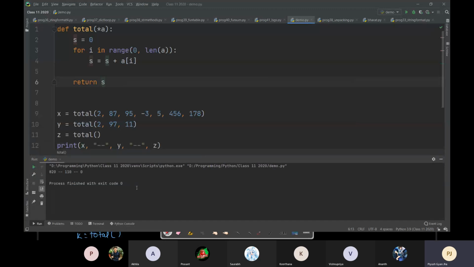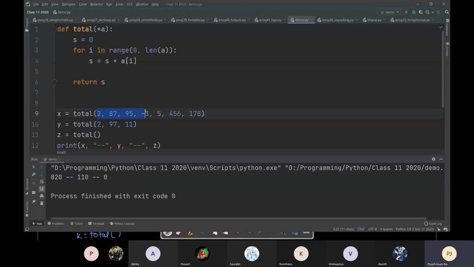So you can see that here the sum of these numbers is 820, sum of these three is 110, and the last is 0 because here you have not sent any number. ठीक है.